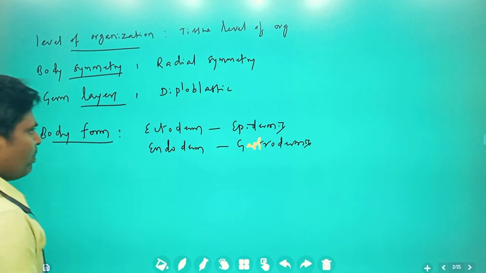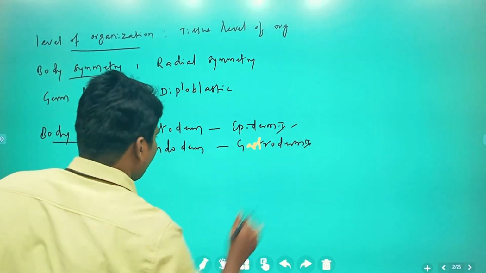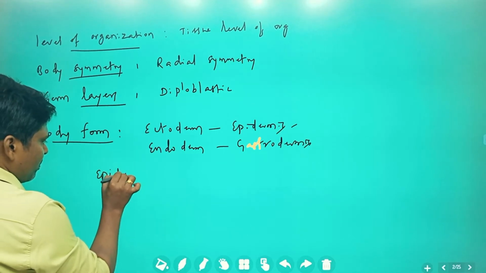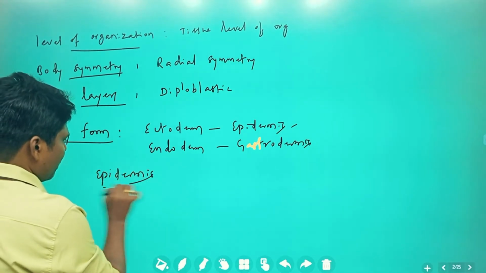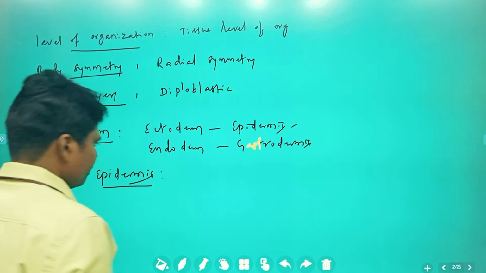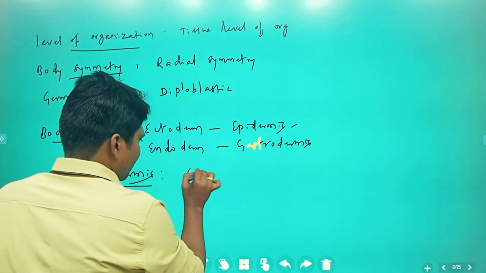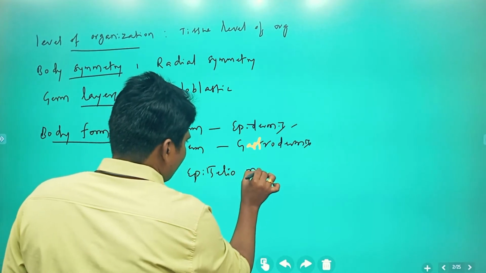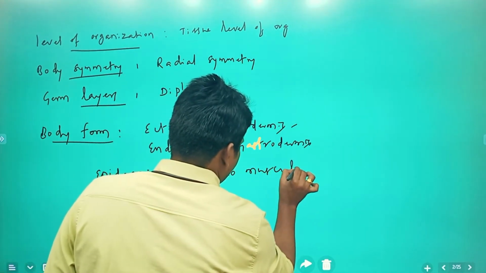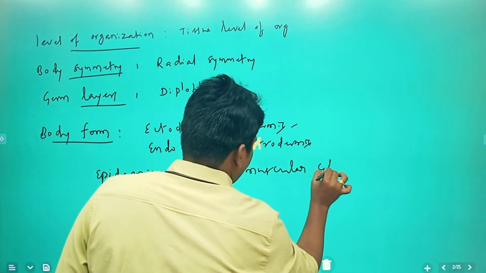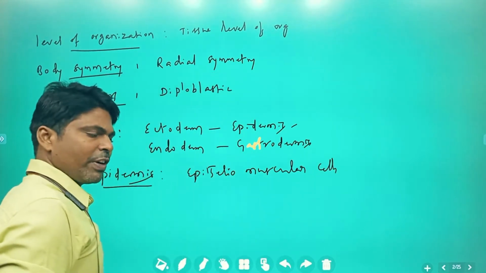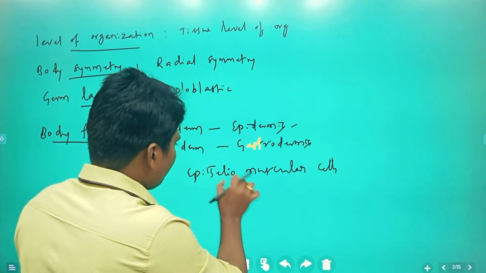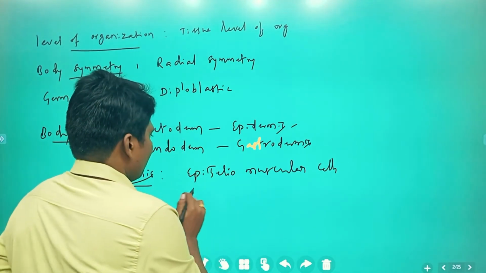In this, particularly the epidermis consists of epitheliomuscular cells, which are present on the epidermis of the body wall.